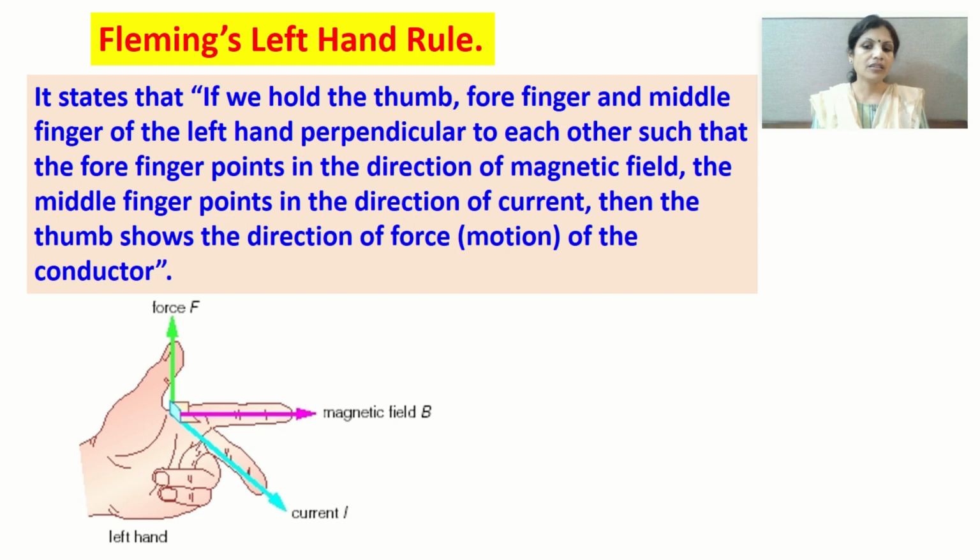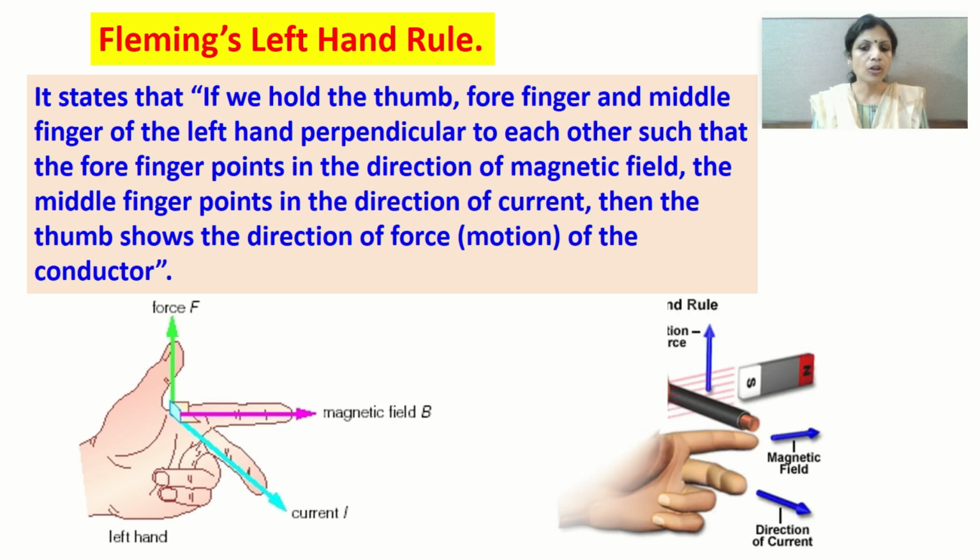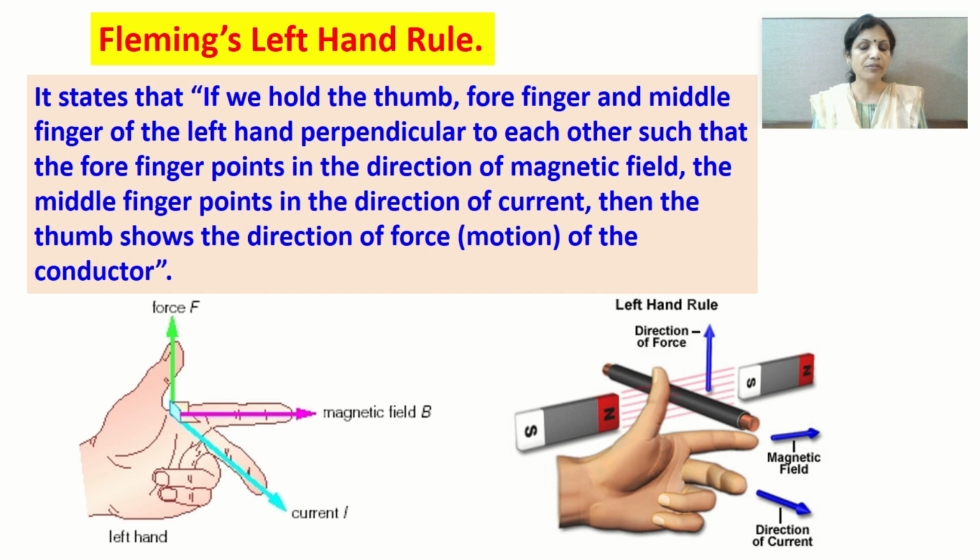So here is a better idea. Look at this. Two magnets are kept which produce a magnetic field. A conductor is also placed there. The direction of current is shown by the middle finger, and look at your forefinger. It is in the direction of magnetic field from north to south.